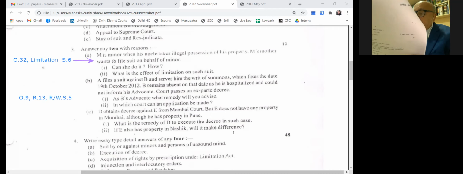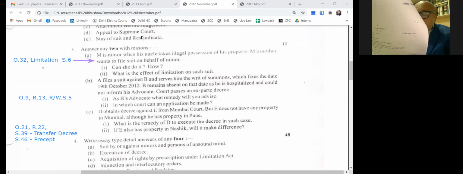Yes, he has to file the execution form under Order 21, Rule 22, and request the court to transfer the decree under Section 39 to the transferee court, which will have the same powers under Section 42. And he can also request the court to issue a precept under Section 46 for attaching the property. Okay, that is the answer. Next.